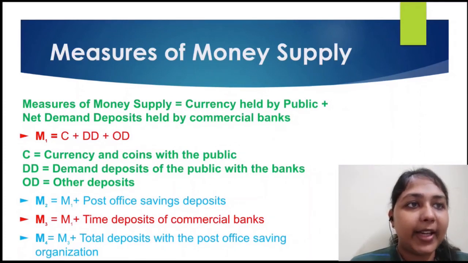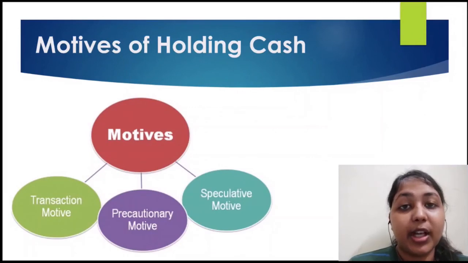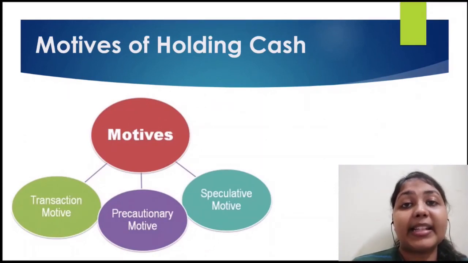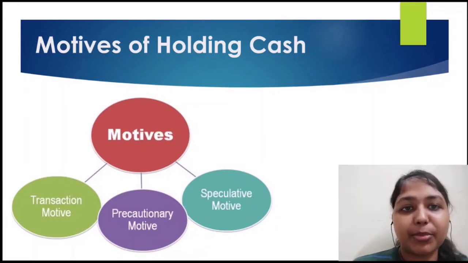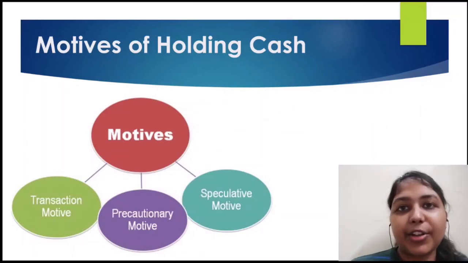Now let's move ahead and check what are the motives of holding cash. Why do we actually need cash in hand? Basically, John Maynard Keynes said there are three main motives for which people hold cash. First one, the transaction motive, where you actually deal in cash. You buy and sell things, you need something, and for that you keep cash in hand. So that's the transaction motive.